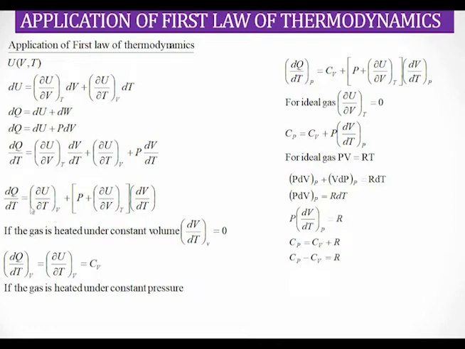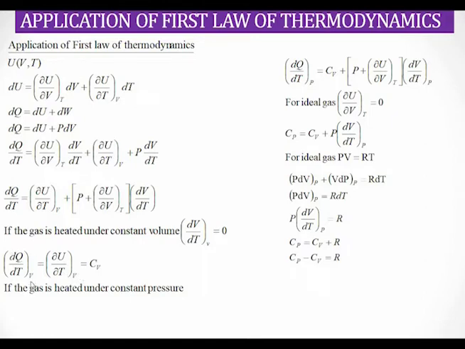The term (∂U/∂T) is always at constant volume, plus [P plus (∂U/∂V)] into dV/dT. What will be dV/dT at constant volume? Constant volume means dV is equal to 0, so this term vanishes. You get dQ/dT at constant volume is equal to (∂U/∂T) at constant volume.